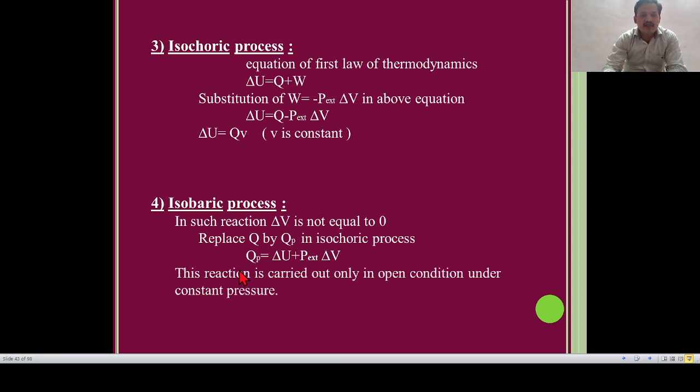Now, this reaction is carried out only in open condition under constant pressure. So in isobaric process, for this formula, the reaction will be carried out in open condition.